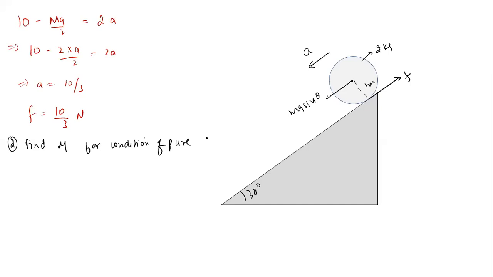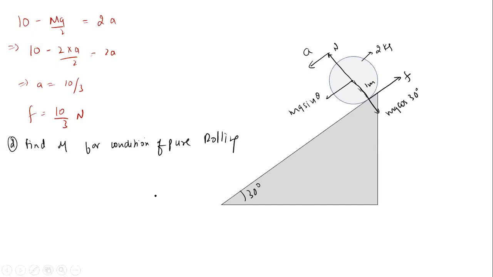Find mu for the condition of pure rolling. What is the normal reaction in this case? It is mg cos theta, it is not mg. Don't make that mistake. The normal reaction will be N, and this will be mg cos theta, cos 30 degrees.